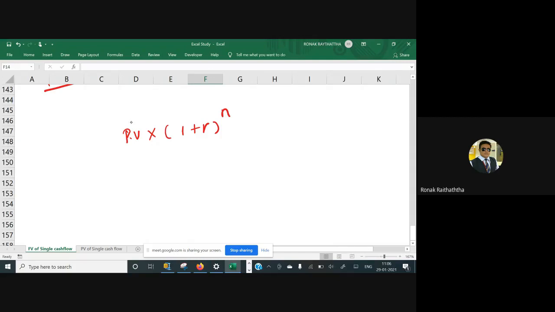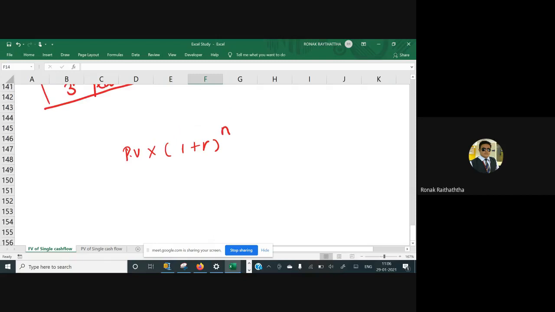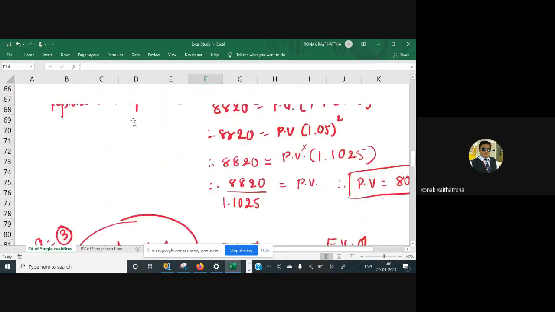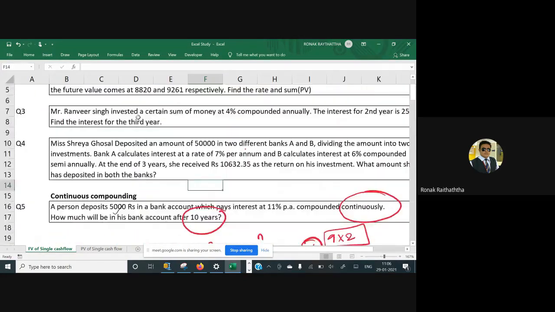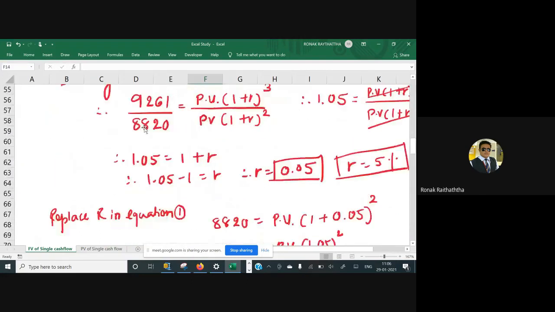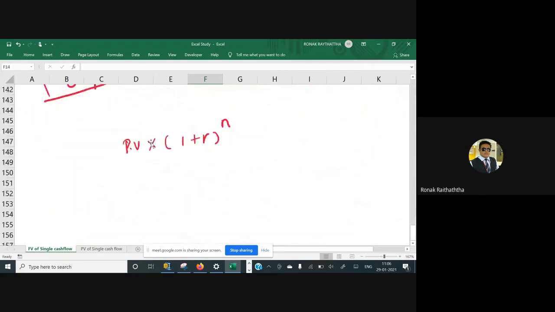So here, say for example, if I take the daily basis, try to understand this. If I'm taking the daily basis, I'll be putting 5,000 there as PV multiplied by 1 plus R. R needs to be divided by the compounding frequency. Now compounding frequency is daily.